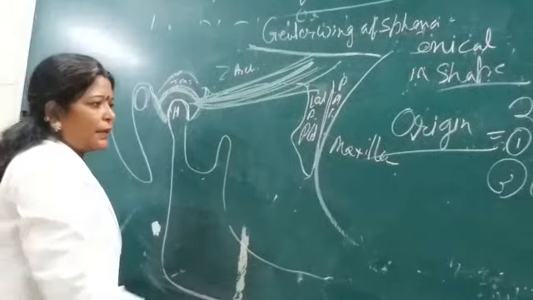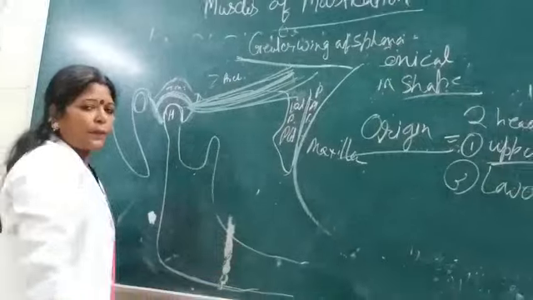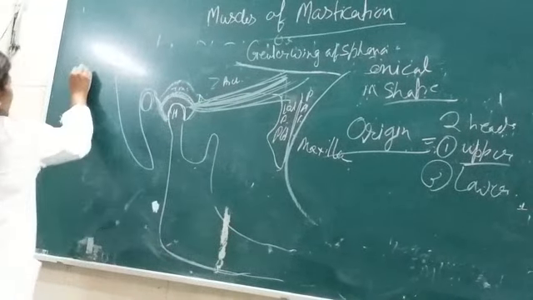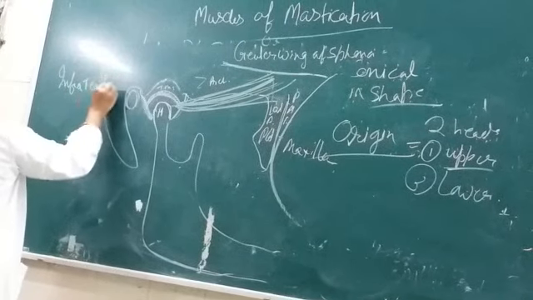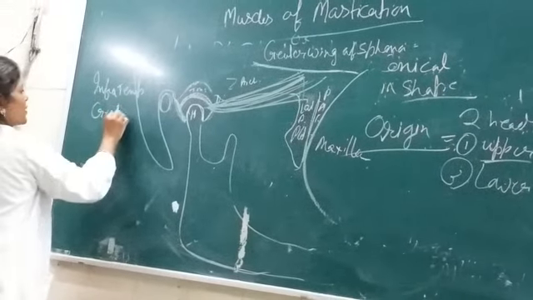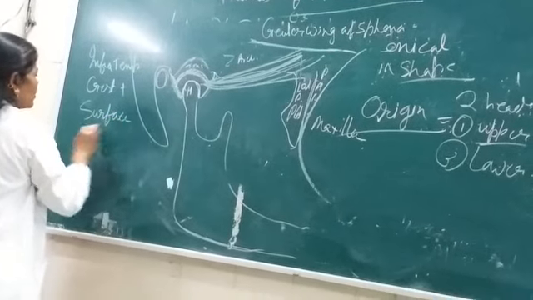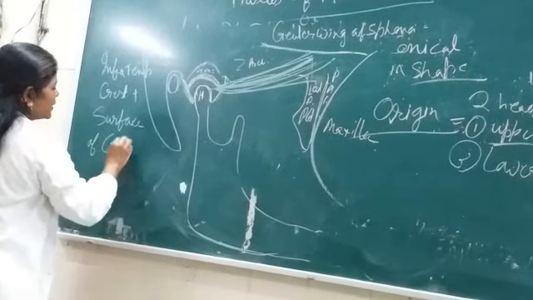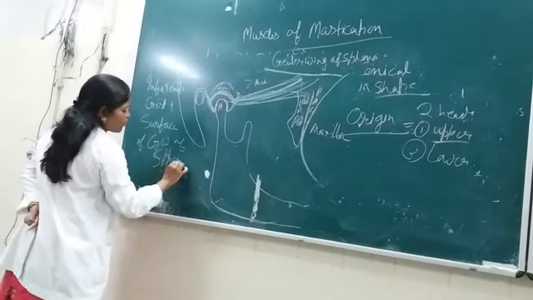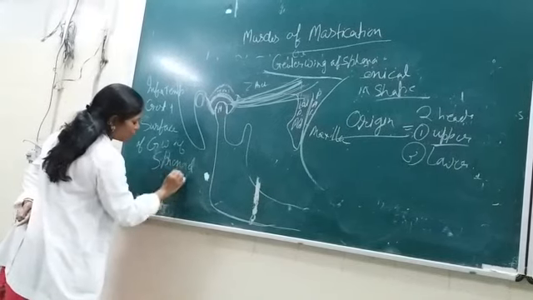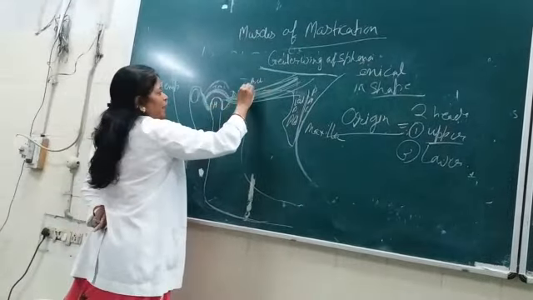And the other part is the lower head. This is the upper head originating from the infratemporal crest plus the surface of the greater wing of the sphenoid bone. So this is the upper head.